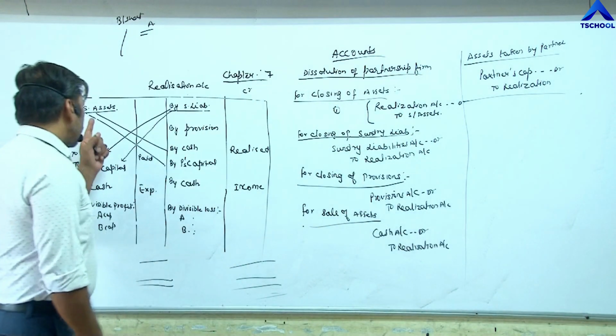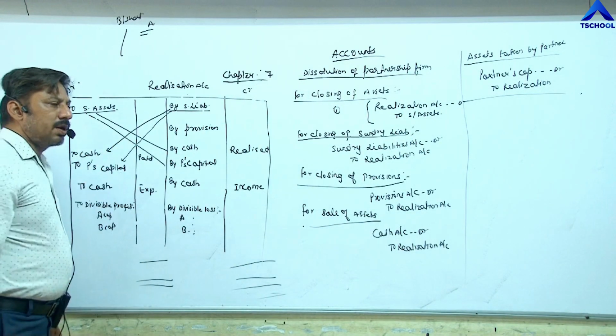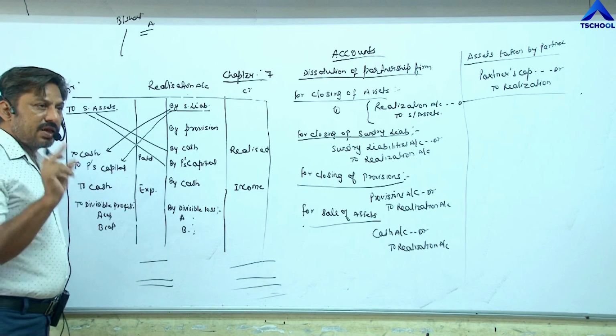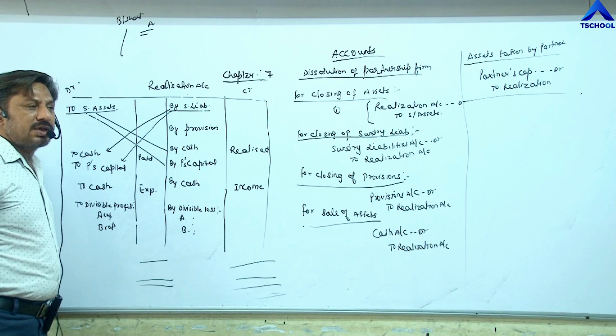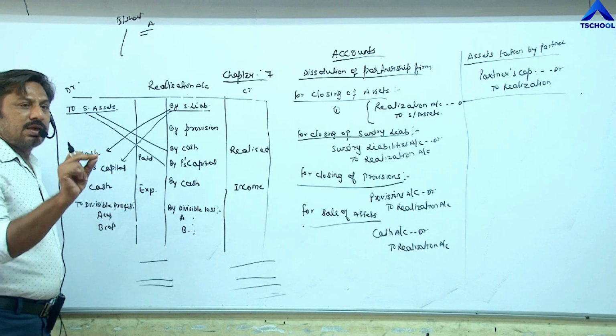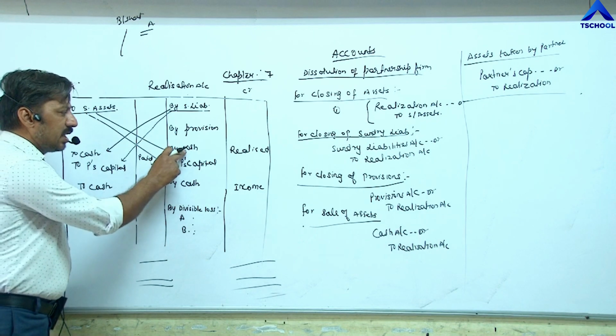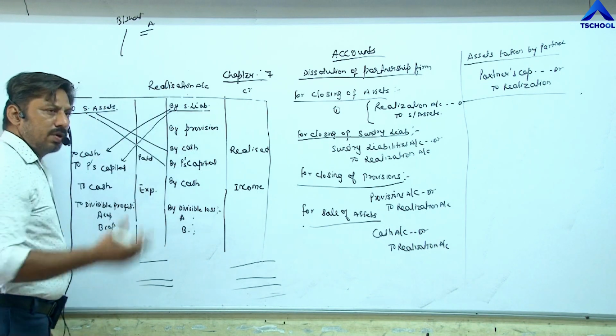Next, any other unrecorded asset is also given, meaning information about the realization of an unrecorded asset. For example, an unrecorded asset is realized. Realized means it was sold out by the firm. So again the same cash: cash account debit to realization.